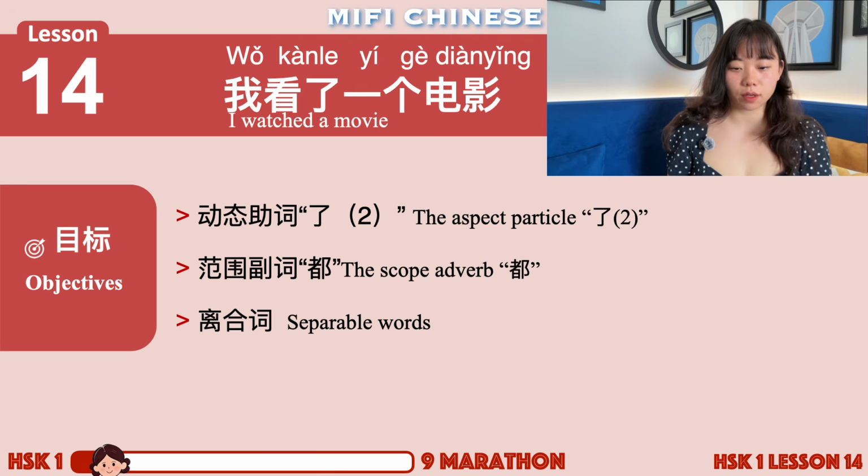Okay, first of all, let's go through the main objectives of this lesson. There are 3 language points of this lesson. First one, the aspect particle le. So we've learned the first meaning of le, right? Today we're going to see the second meaning. And then the adverb do. Probably you've seen this already in the previous texts or example sentences, but today let's dive in the details of what does this actually mean. And then last one, separable words.